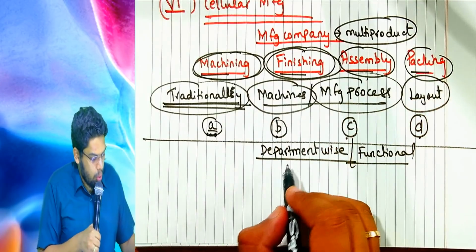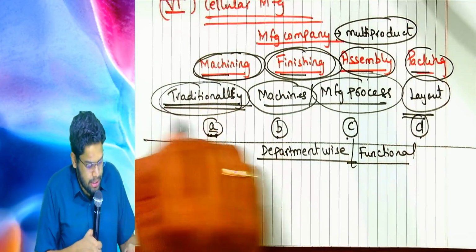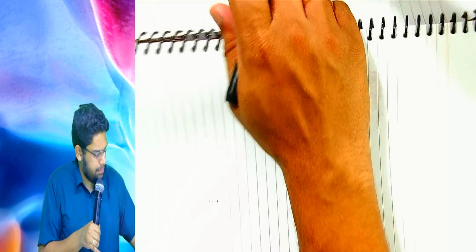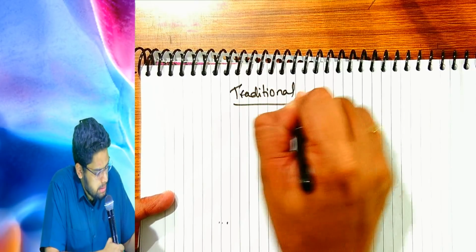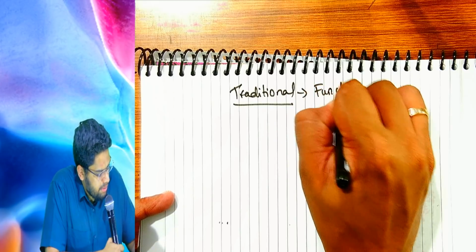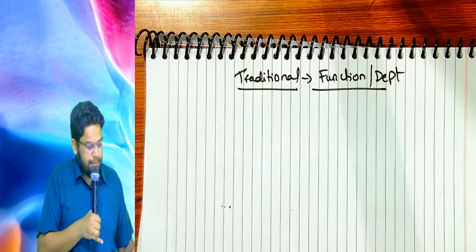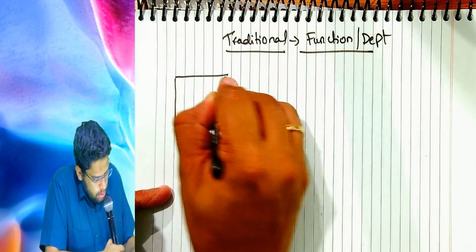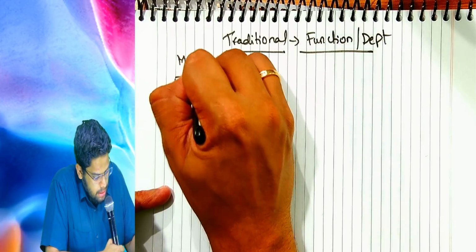I am explaining the factory layout under traditional manufacturing versus cellular manufacturing. Are you understanding? Now, concentrate all of you. In the traditional system, the factory is organized in a function-wise or department-wise manner. For example, this is my machining department.